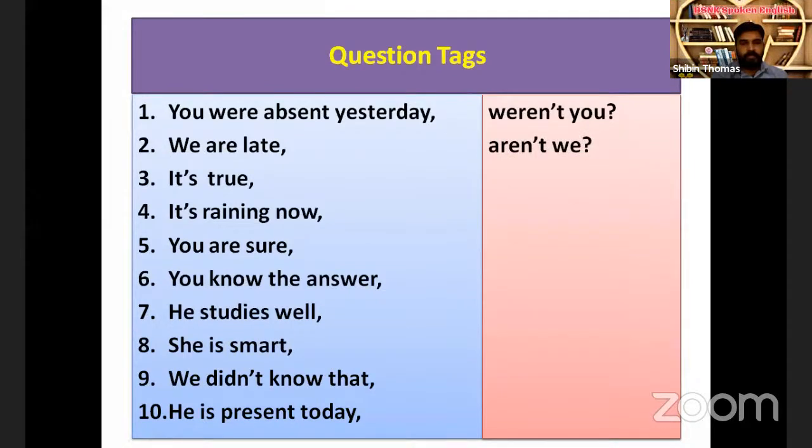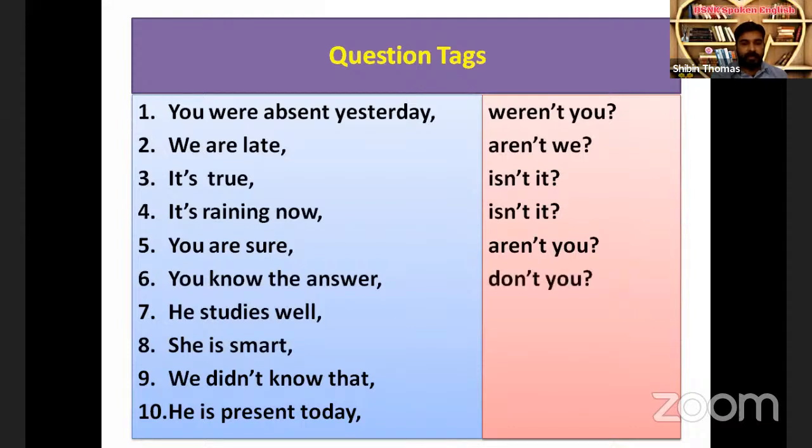We are late, aren't we? The opposite of are is aren't, pronoun we. It is true, isn't it? It is raining now, isn't it? You are sure. The opposite of are is aren't, pronoun you, "aren't you." You know the answer. There is no auxiliary verb. The verb is know, and it has to be split into two. We get do and know. The opposite of do is don't, "don't you."